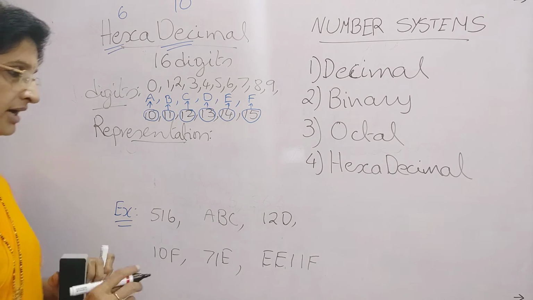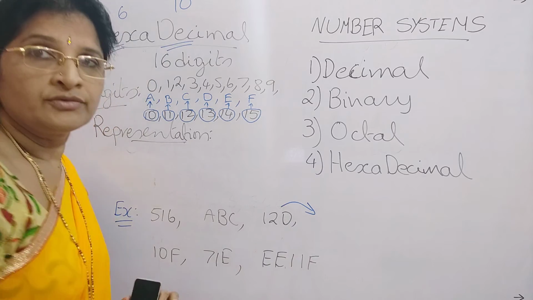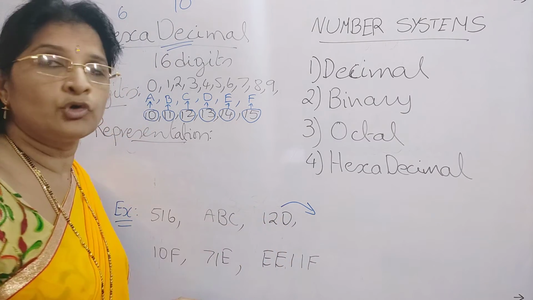But for example, if you take 120, there is a chance of going wrong.